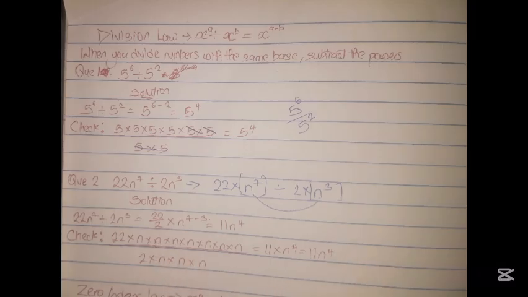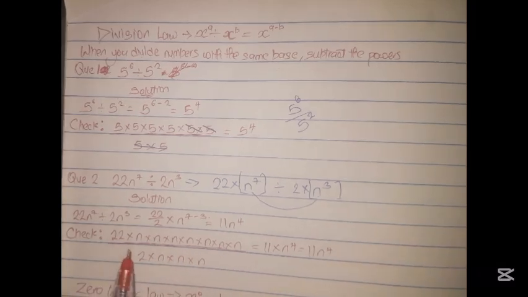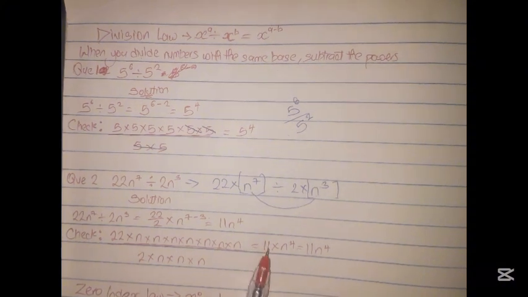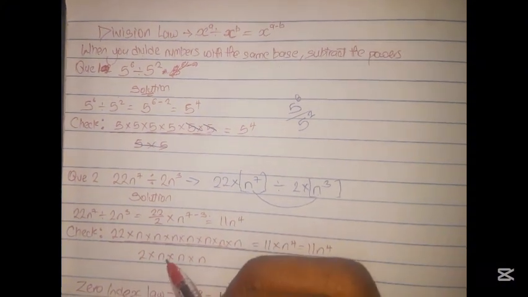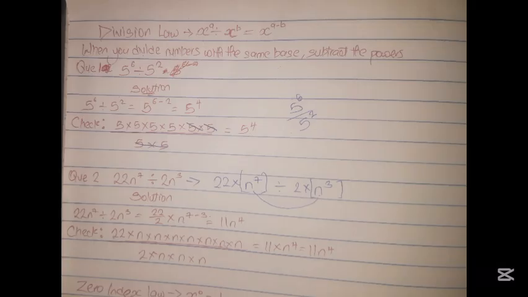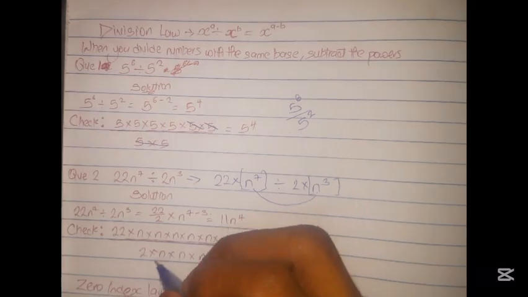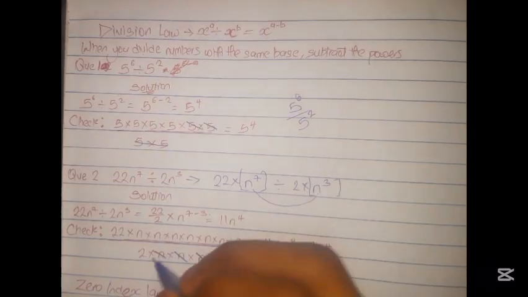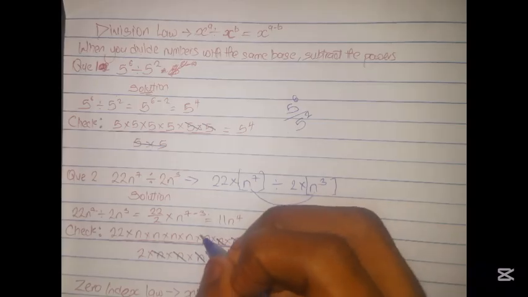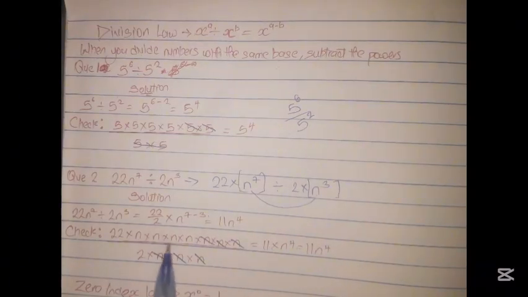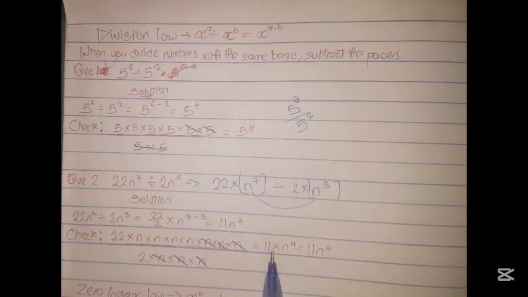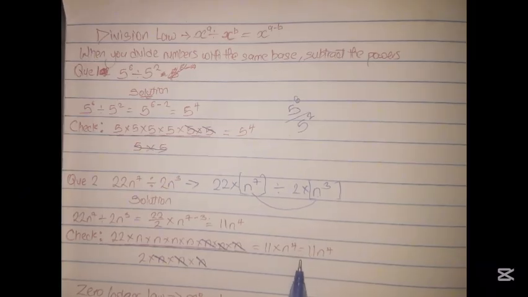So basically 22 divided by 2 will give you 11. If we are removing this 3 n's, we have 1, 2, 3, 4, which is 11 times n raised to power 4, which is 11n raised to power 4.